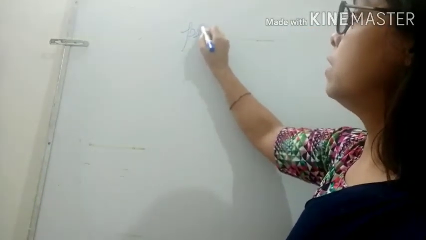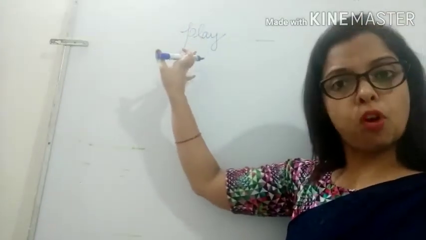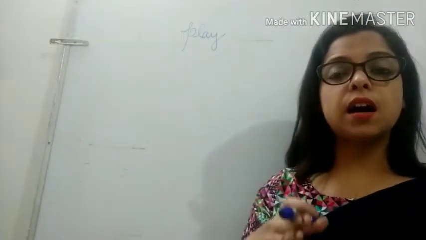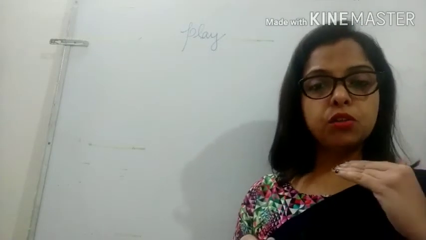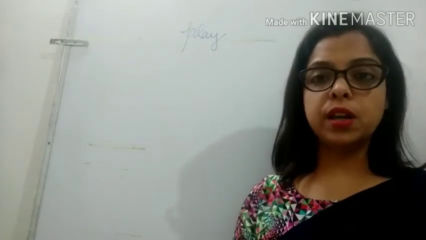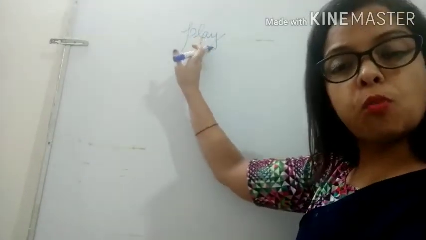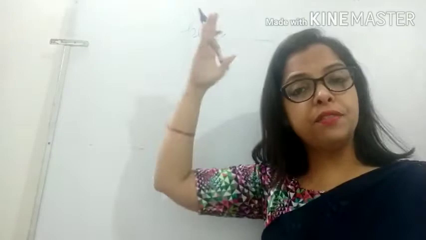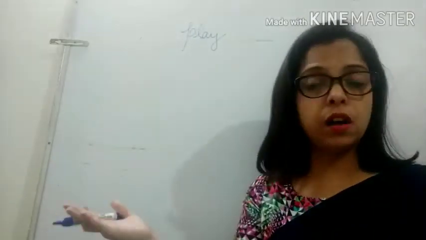Play is the verb. So this is the original form of the verb, or we can say this is the base form of the verb. Okay, the original form of the verb is actually known as base form. Okay, so this is the base form of the verb, and we can add different endings to this base form, and we can change the form.